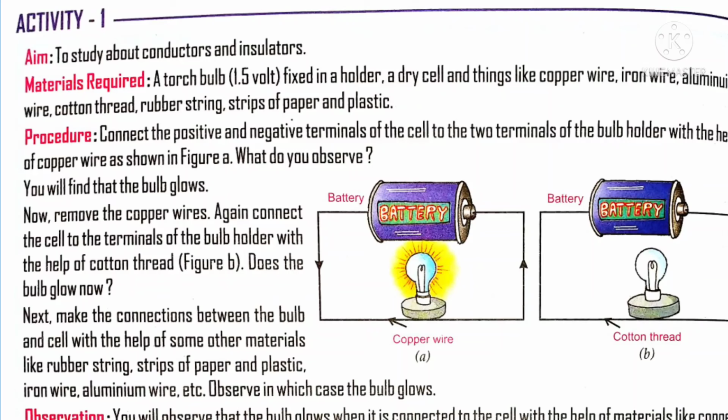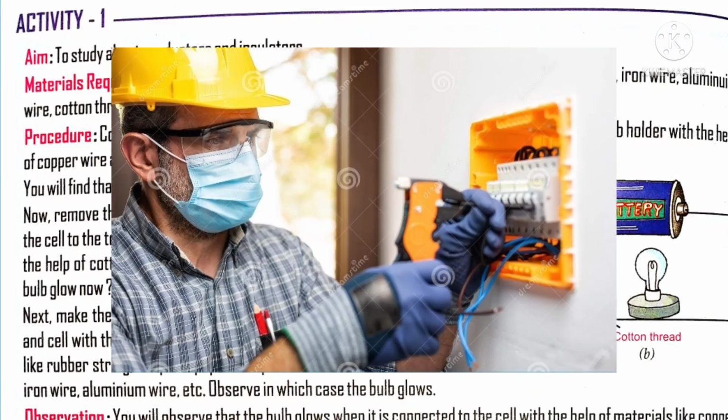From this activity, we infer that the insulator does not allow electricity to flow, and the copper wire, a good conductor of electricity, allows electricity to flow. You might have noticed that an electrician working at an electric pole wears rubber gloves.